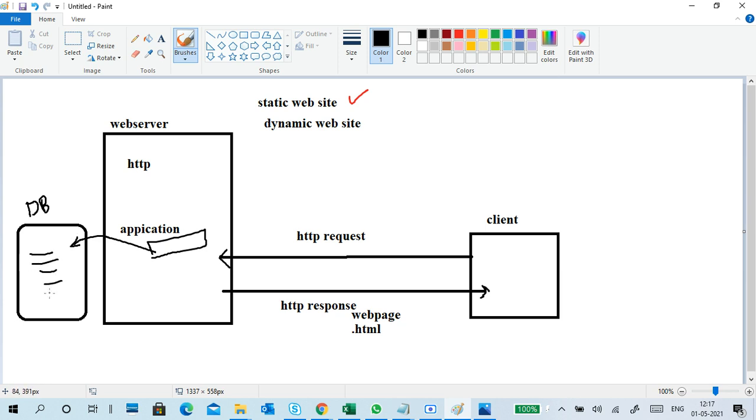The database will give you information. This is my information from the database. And the application puts this database information into a page, and sends it to the client as a response.